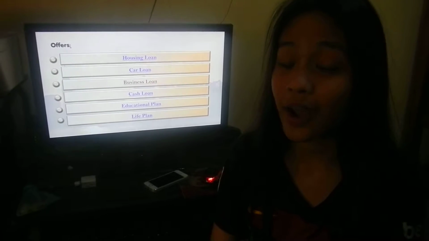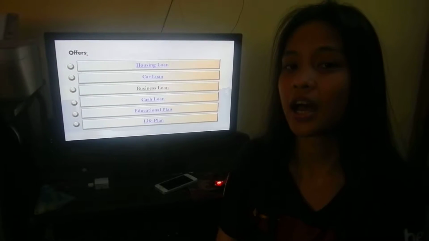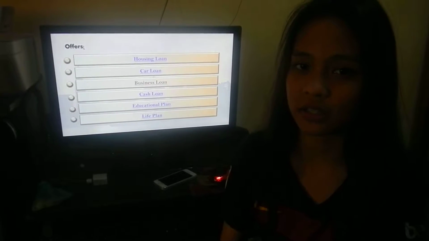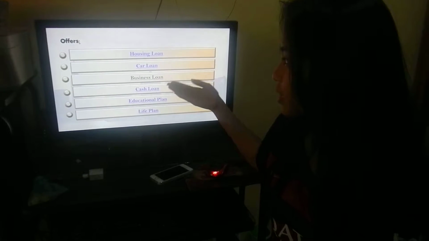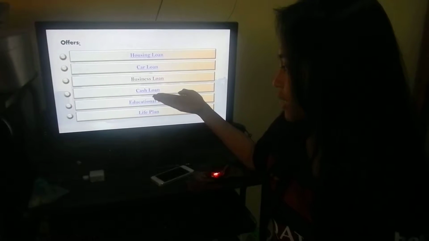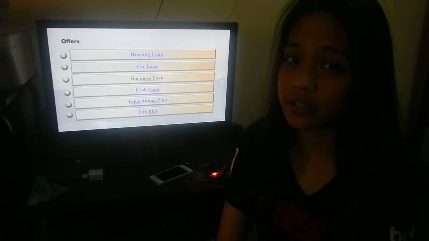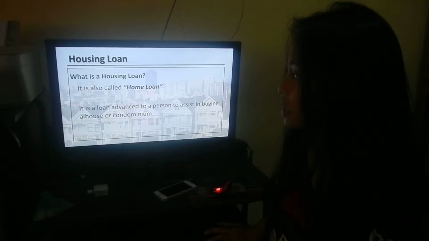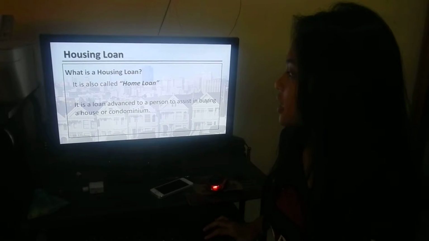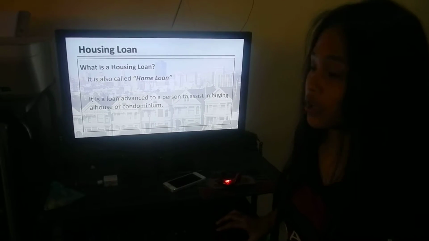I am here to present to you the 6 aspects of loaning, in which I, your finance advisor, will give you advice on such. So here are the 6 loans: the housing loan, car loan, business loan, cash loan, educational plan, and life plan. And the first loan we're going to discuss is the housing loan. The housing loan is also called the house loan. It is a loan advanced to a person to assist in buying a house or condominium.